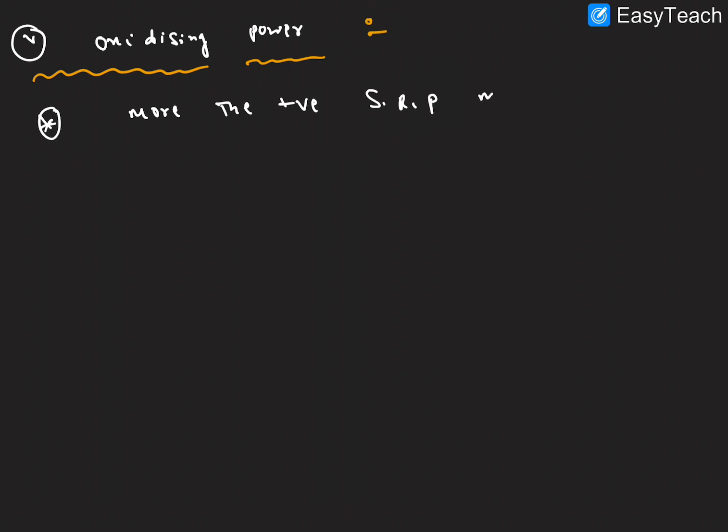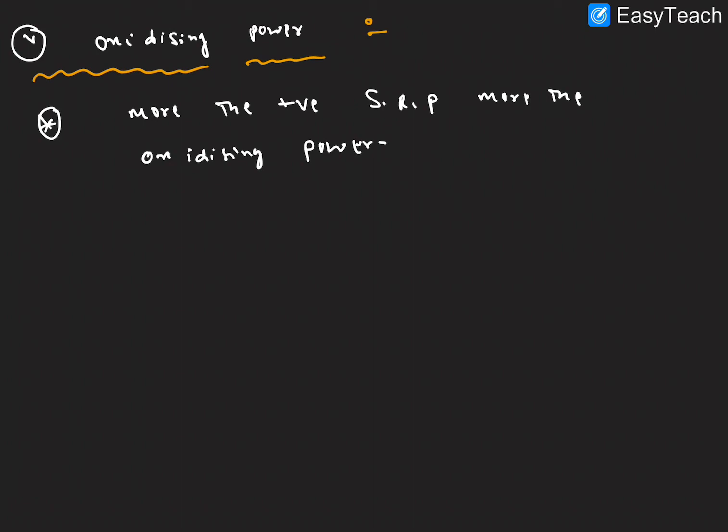Next, the fifth point: oxidizing power. How to decide oxidizing power? Simple key point: the more positive the standard reduction potential, the more the oxidizing power.